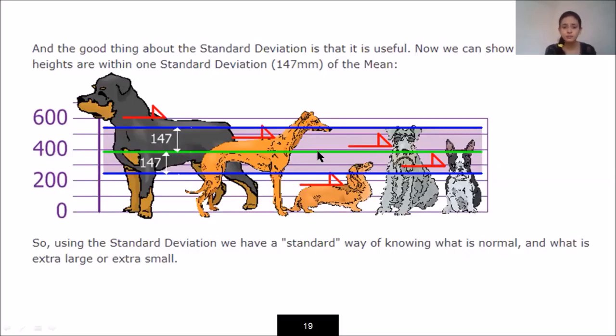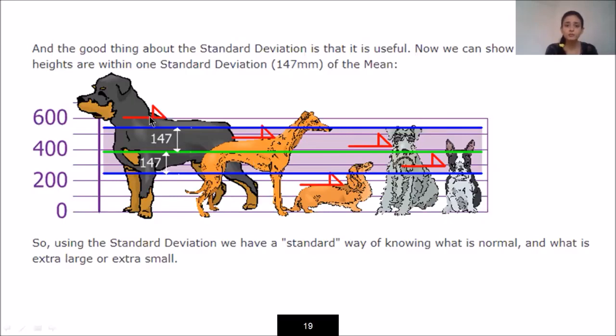This green line is my mean, and with the distance of 147, that is the standard deviation, above the mean I am drawing another line, that is the blue line, and below the mean with the same distance of the standard deviation, that is 147, I am drawing a second blue line. So what do these blue lines indicate? It indicates that normally the height of the dogs falls within this blue line range.